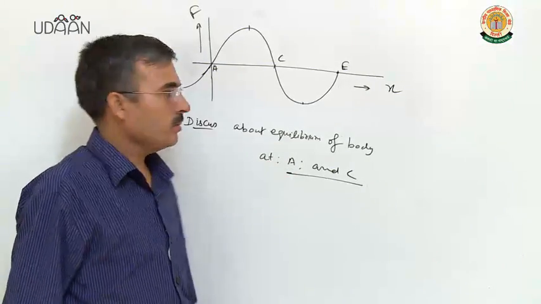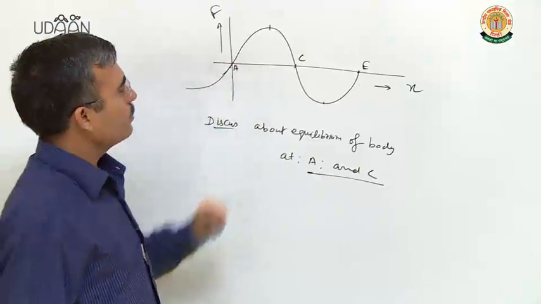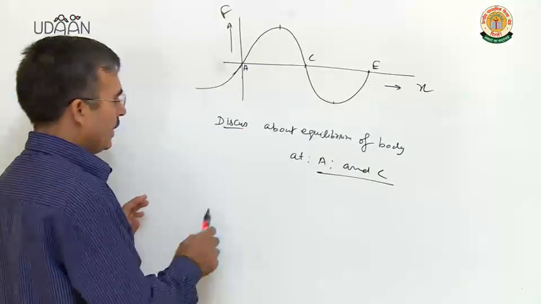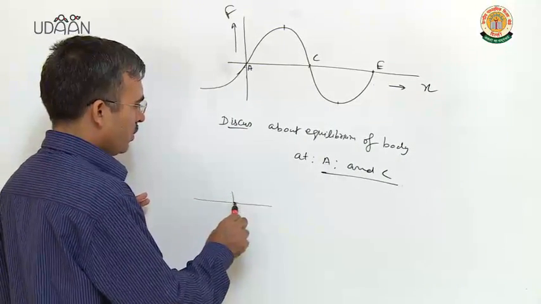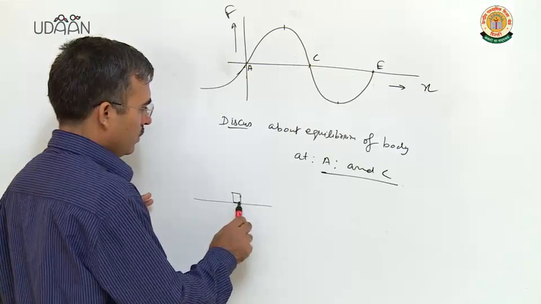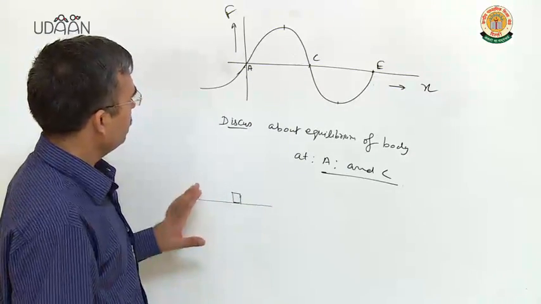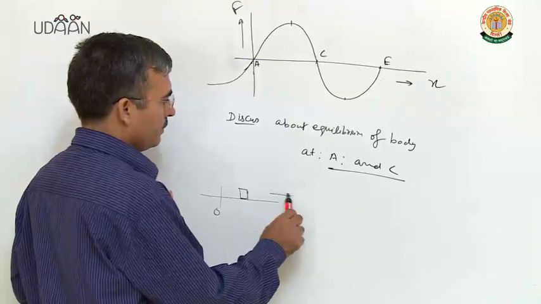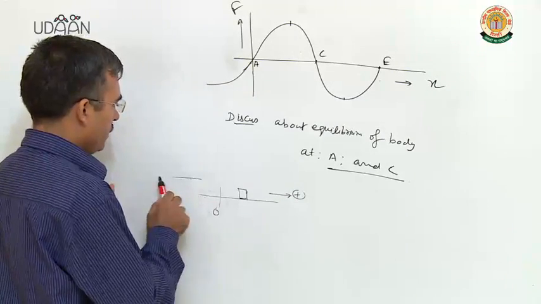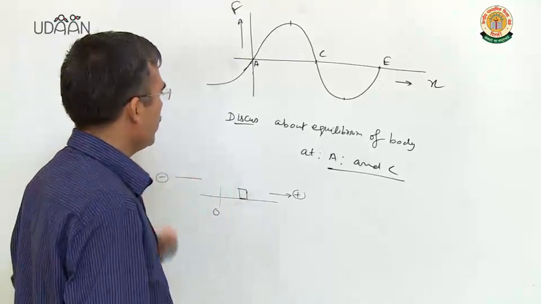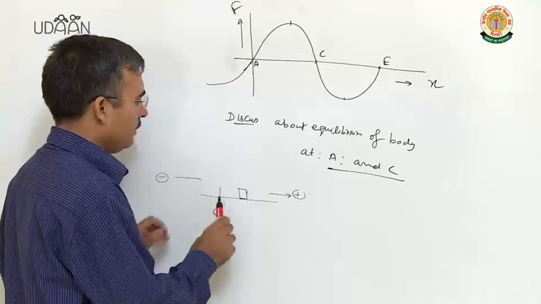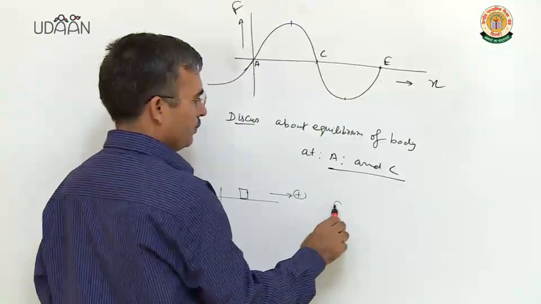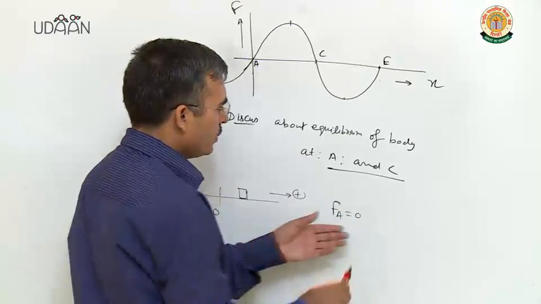Let us discuss one more problem. It is a force versus position graph for the body. The body is moving along the x-axis. Force is also acting along x or negative x-axis. Along the positive x-axis, suppose force is positive. Along the negative x-axis, force is negative. Clear? Let us think about point A. At point A, force is 0. When force is 0, it is an equilibrium position.